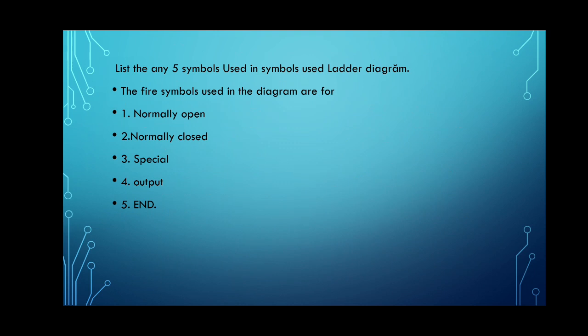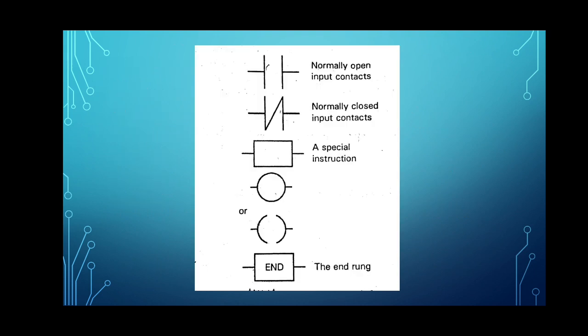So any 5 symbols which are used in ladder diagram are to be written. The 5 symbols are normally open, normally closed, special instruction, output instruction and the end instruction. These are the different symbols which we use to represent the ladder diagram.